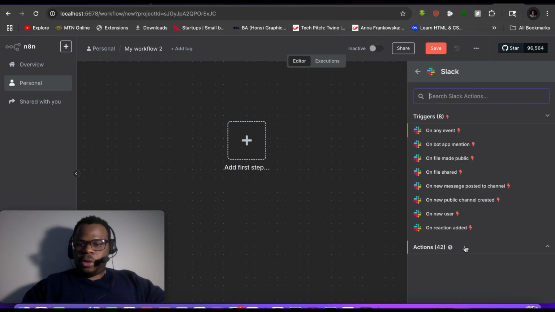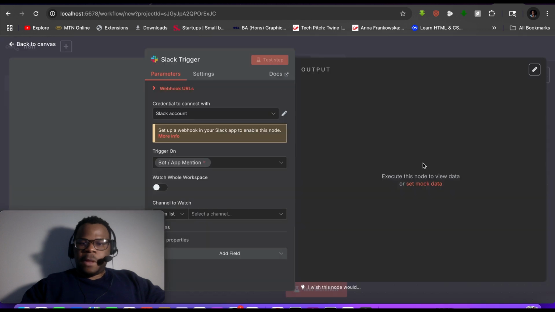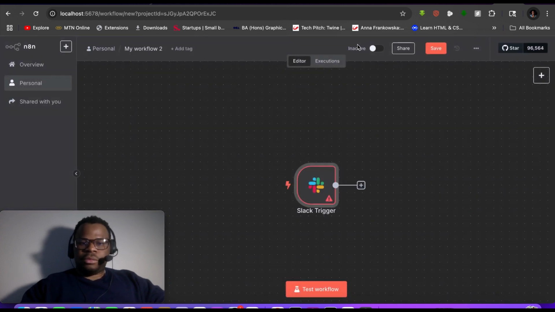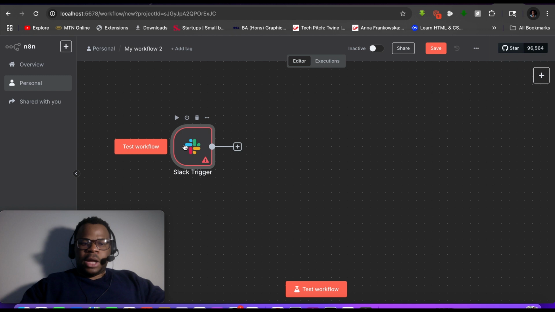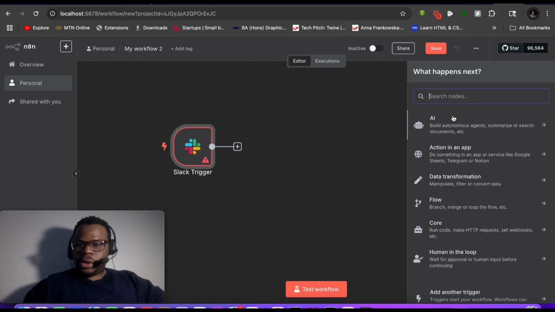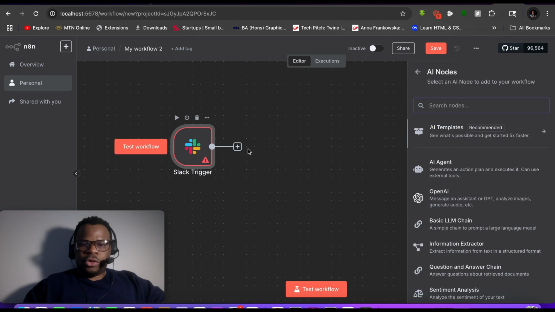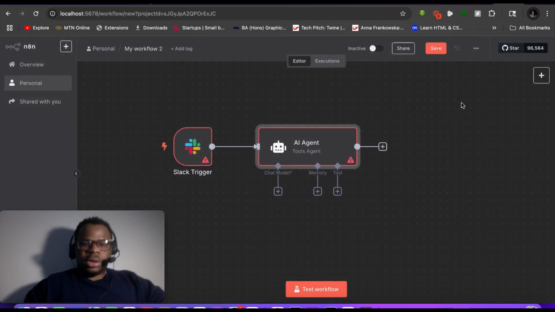So Slack, and just come here. Then I want to put on bot mention a trigger. Let me put on bot mention, okay, and then I have to stop with that first. And then the next thing I want to do, I want to add in the AI agent, which is going to be taking input from the Slack trigger, and then it's going to be receiving that. We're going to come add here, then AI agent, and then we're going to work on that later.